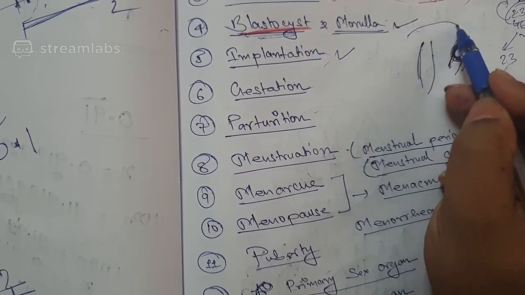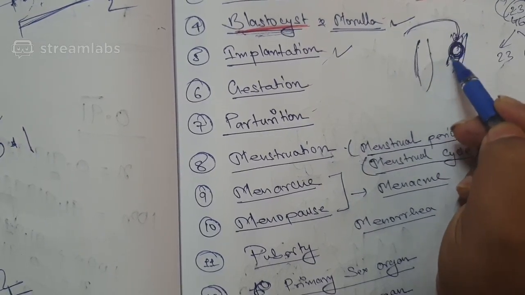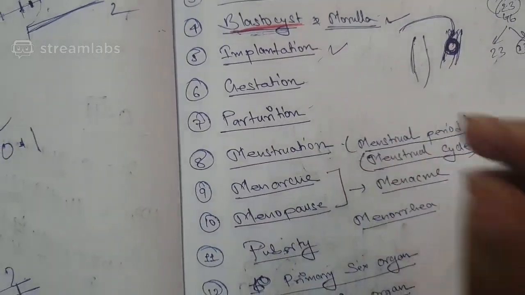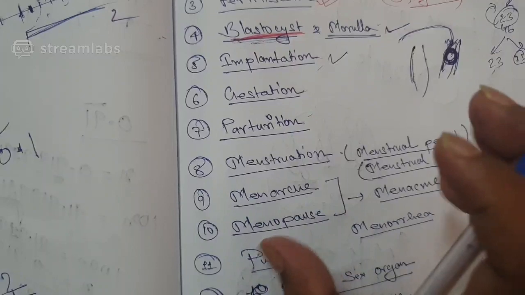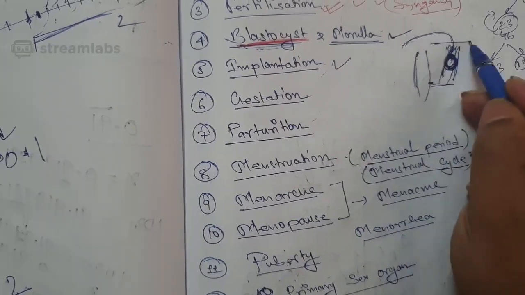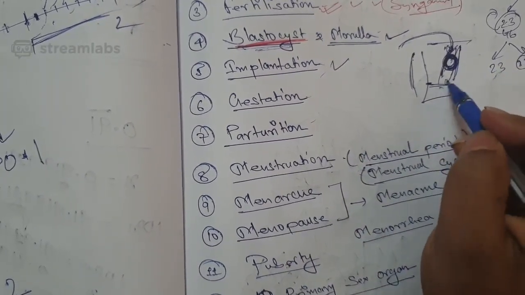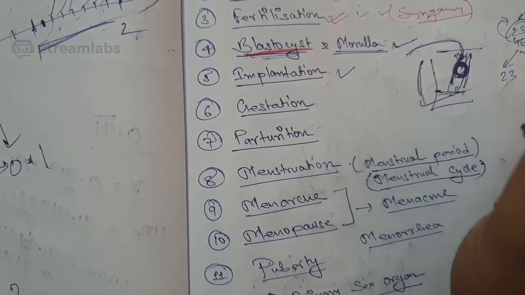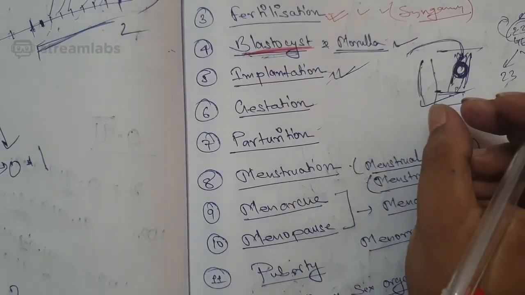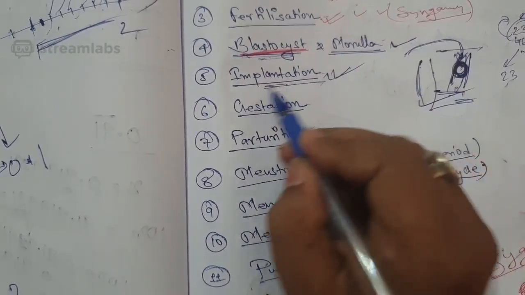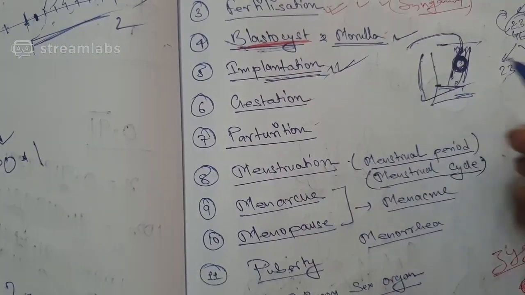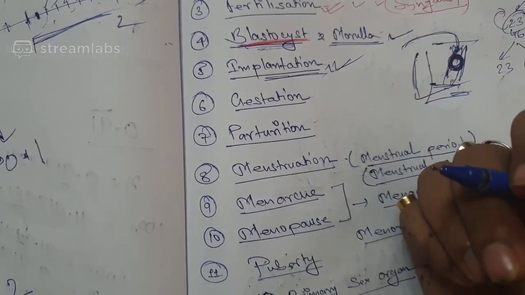So the zygote or the blastocyst implants, or gets attached, to the uterine wall. You from class 10 must remember what the uterus is: the inner portion of the female reproductive organ. It gets implanted and settled there. So that is known as implantation: the settlement of the blastocyst in the uterine wall of the female so that it can develop into a baby.